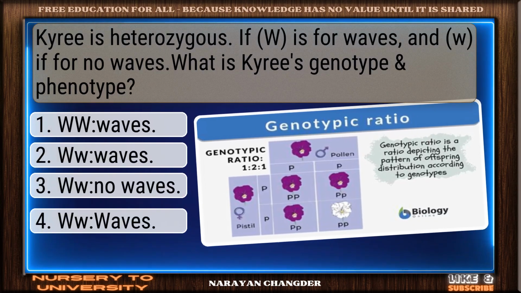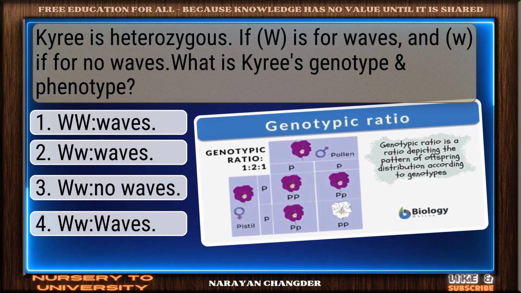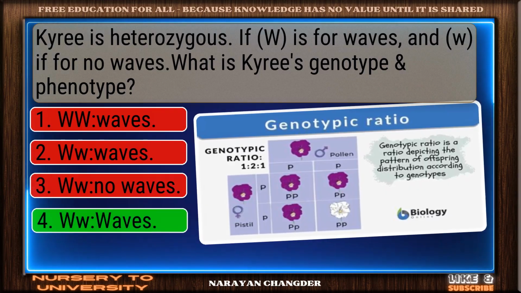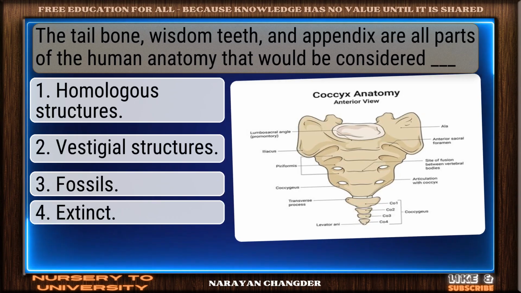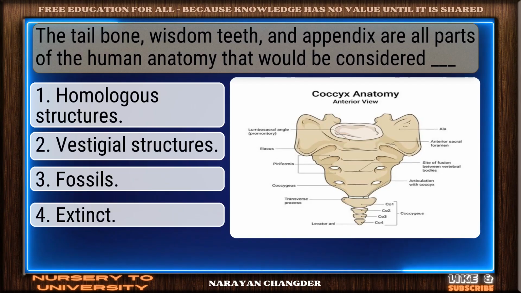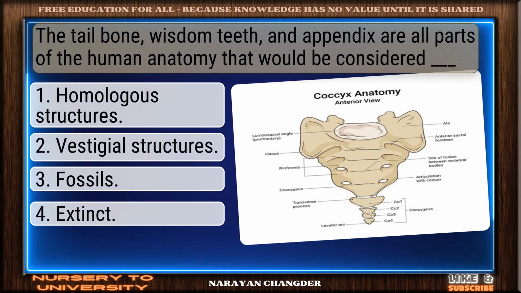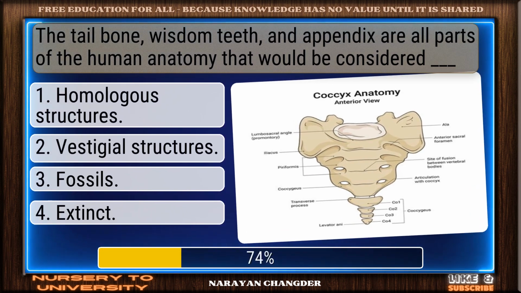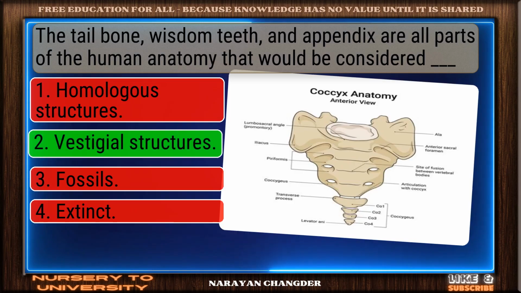Kyrie is heterozygous, W is for waves and w for no waves. What is Kyrie's genotype and phenotype? Right again. Ww, waves is valid. The tailbone, wisdom teeth, and appendix are all parts of the human anatomy that would be considered dash. Nicely done. Vestigial structures is solid.